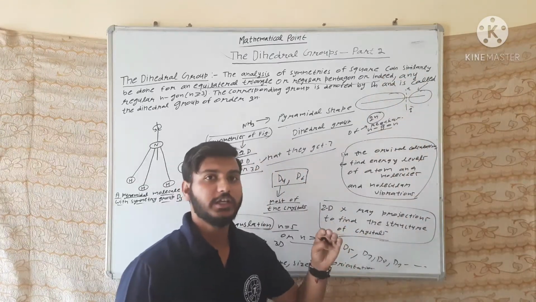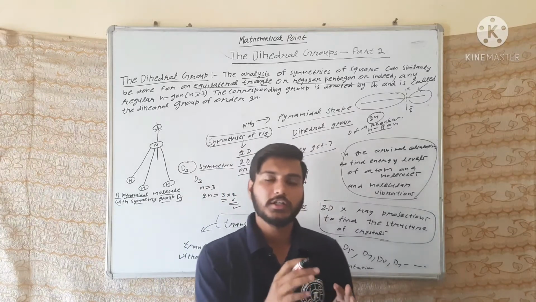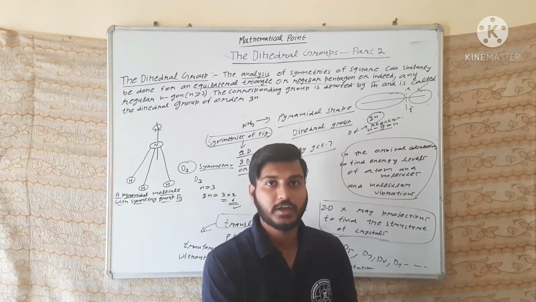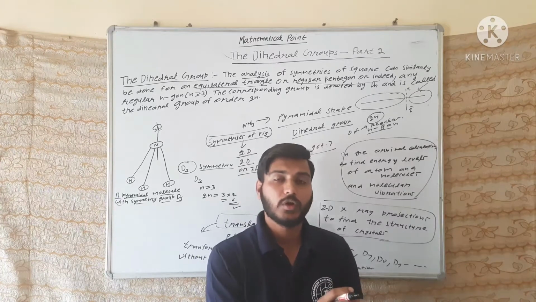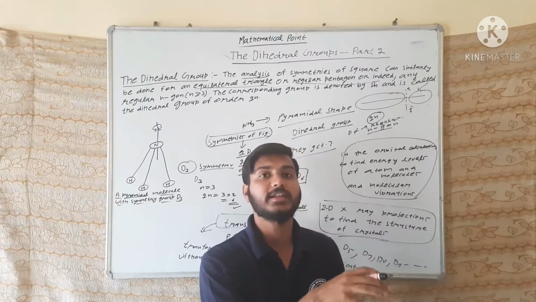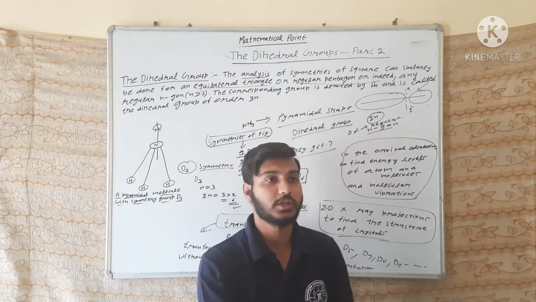Now reflection in 2D. Restricting the rotation of a line by 180 degrees in three dimensions, in a plane containing that line, is called the reflection of a two-dimensional plane.